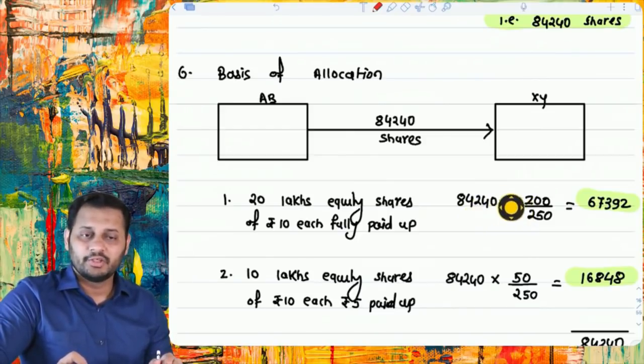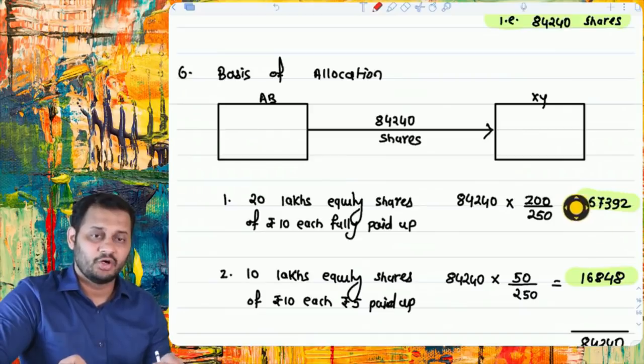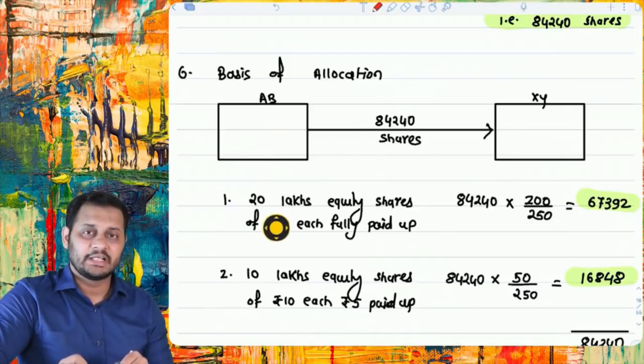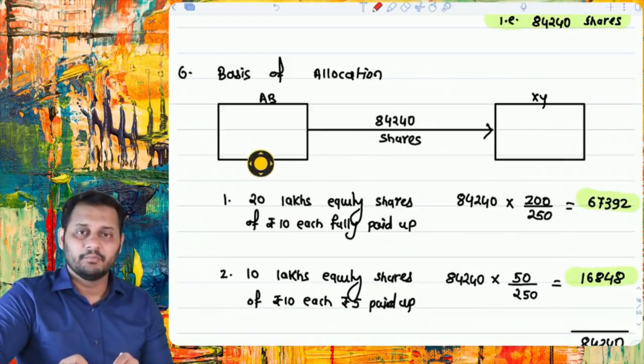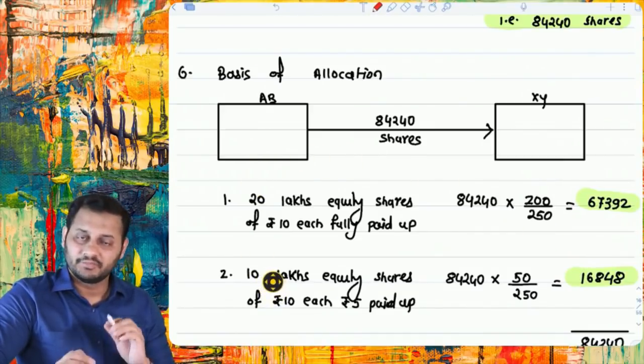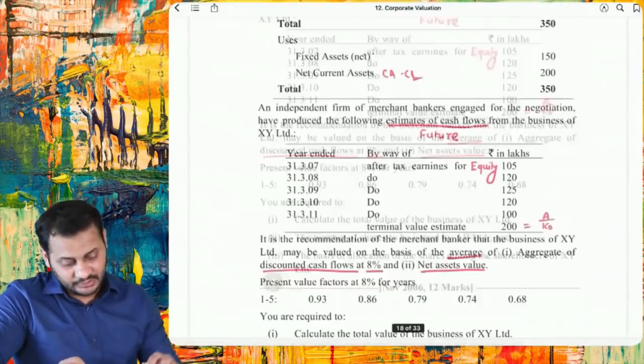So 84,240 multiplied by 200, paid by this type, divided by 250. So this many shares are to be issued of AB company to this type of shareholders. Then this many shares are to be issued of AB company to this type of shareholders. That was the basis of allocation. Next question.